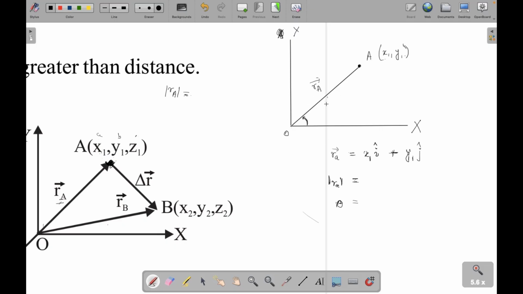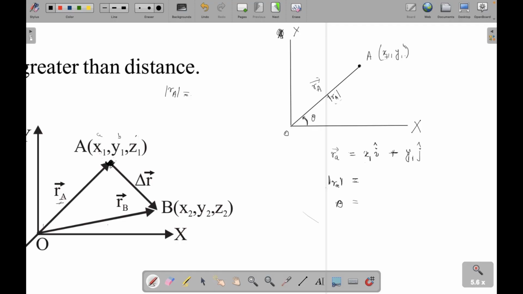So I'm saying that this is your RA. This distance is the magnitude of RA and this is the direction. What will be the value of this in terms of x1, y1, and what will be the value of this theta in terms of x1, y1? No idea, I actually studied long term.